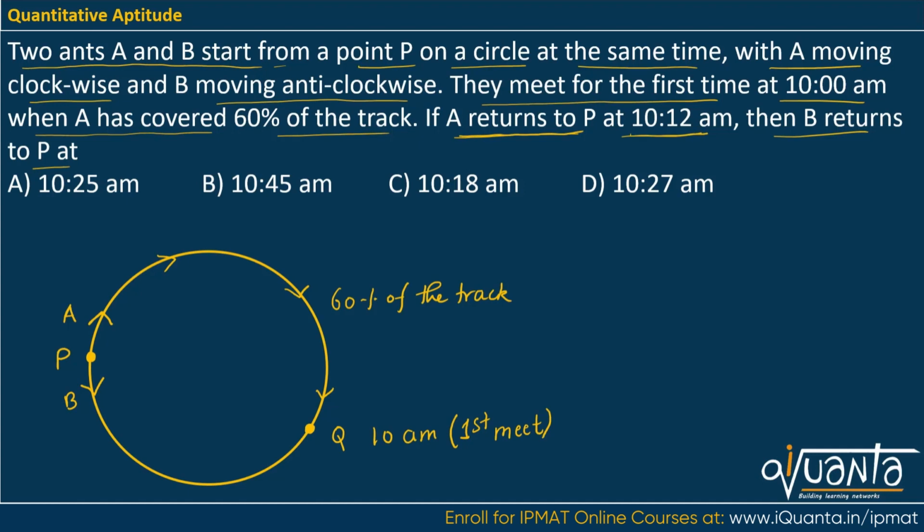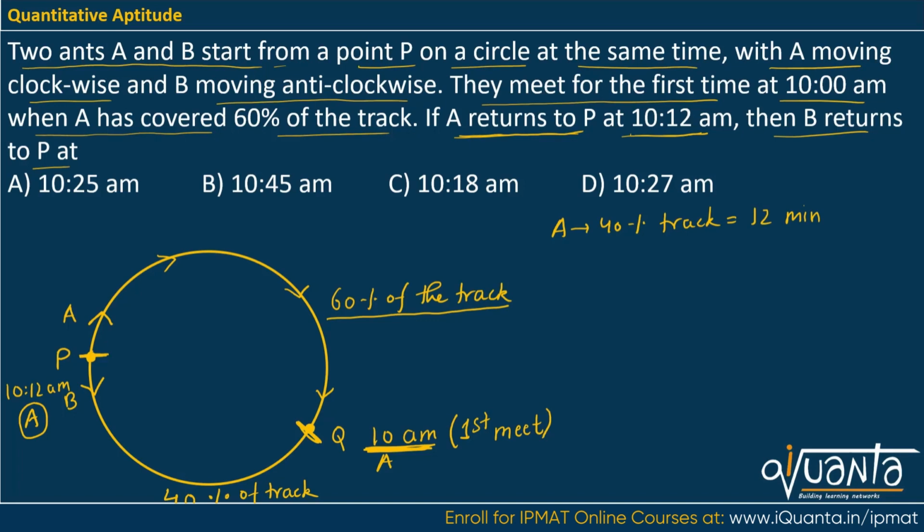So A was here at 10 am, and he had covered 60% of the track till 10 am. At 10:12 am, A is here, that means he has reached P again. So from this point Q to this point P, this length of the track is 40% of the whole track. So we can say that A covered 40% of the track in 12 minutes. From 10 to 10:12 he is covering 40% of the track, so in 12 minutes.